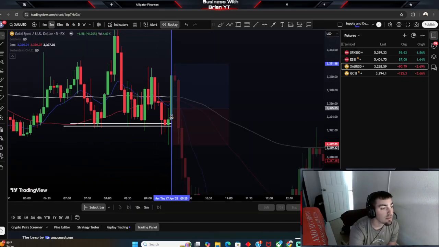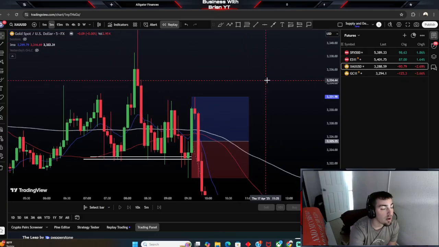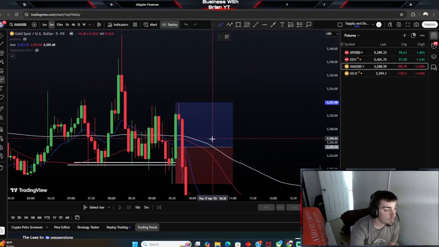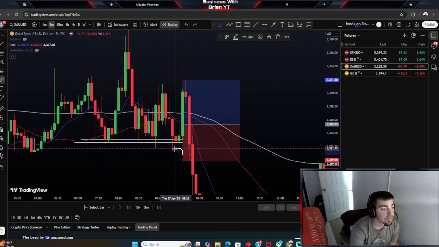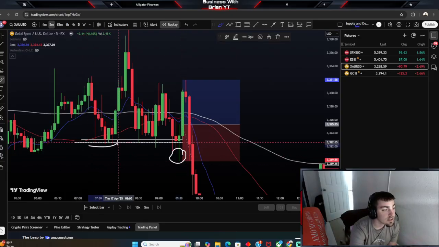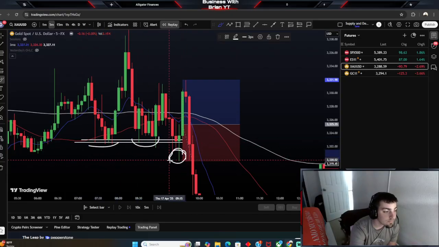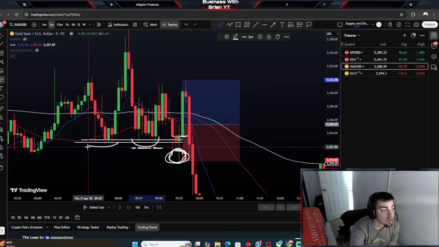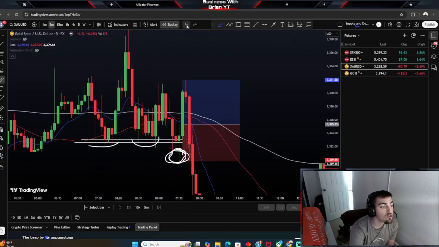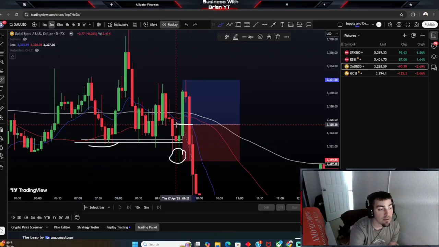Let me put, oh, I don't have the replay. I don't know what's going on with my TradingView, but anyways, this was a trade over here in this area right here. The liquidity grab was this candle. It took this swing low and this swing low right here. That's the liquidity grab, and it ended up closing bullish, closing above the swing lows from the previous two times. So I took the buy at the break of the candle right there.